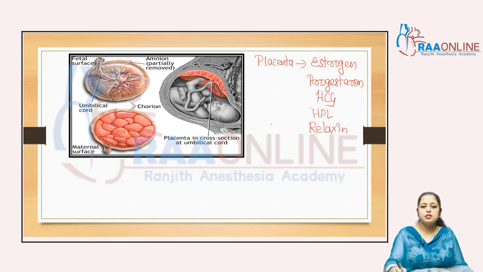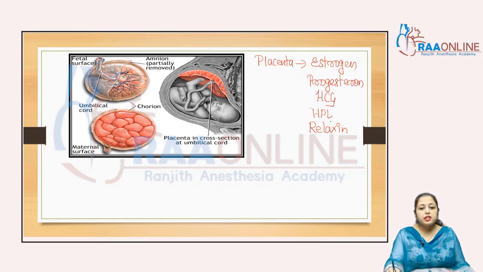That's why a question is asked: if in a female after the third month, in the fourth month of pregnancy, we do the oophorectomy, that is surgical removal of the ovary, then what will happen? Pregnancy is affected or not?